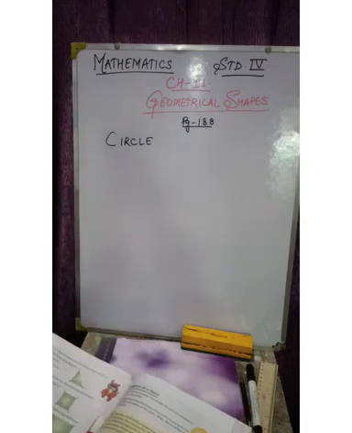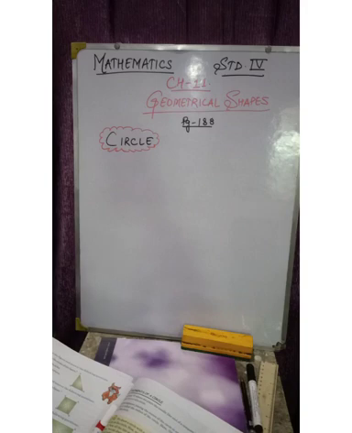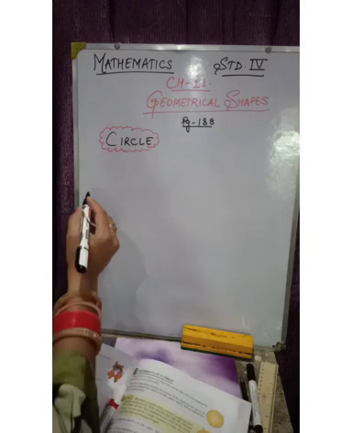What is a circle? A circle is a simple closed curve whose every point is equidistant from a fixed point in its interior. Let me write the definition first.